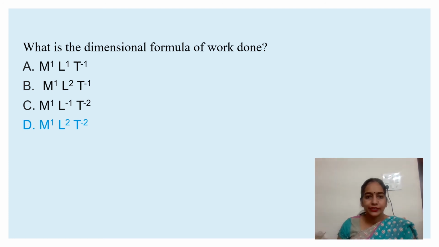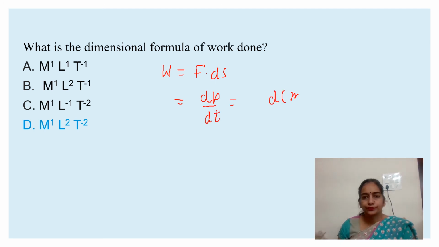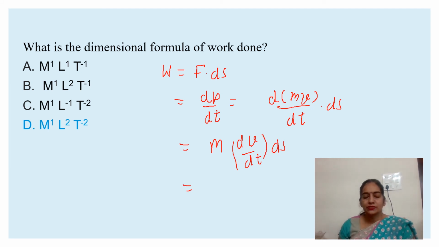I can also write work done equal to F dot ds. F is dp over dt, or P equal to m v, so F equals m dv over dt, times ds. dv over dt means acceleration.